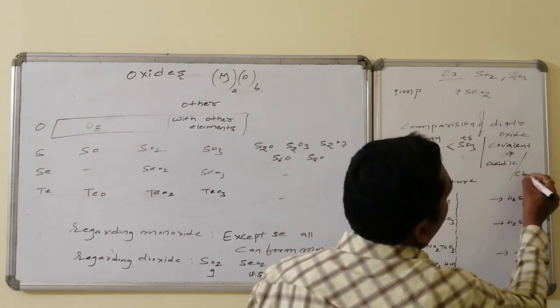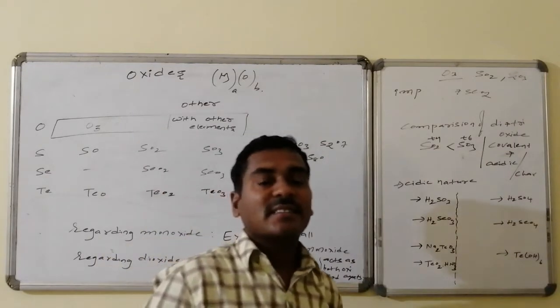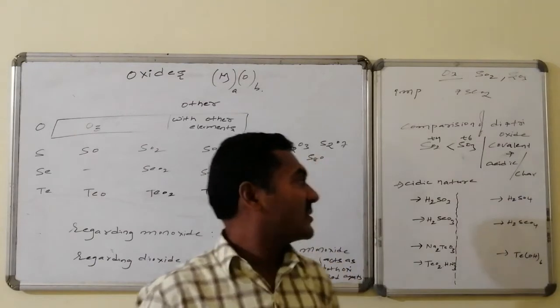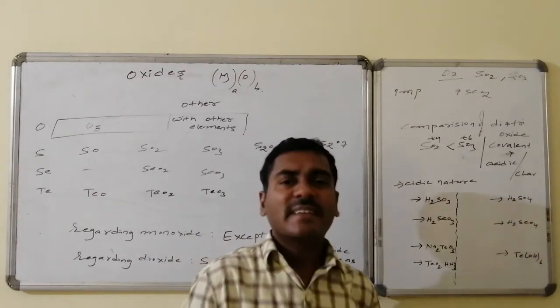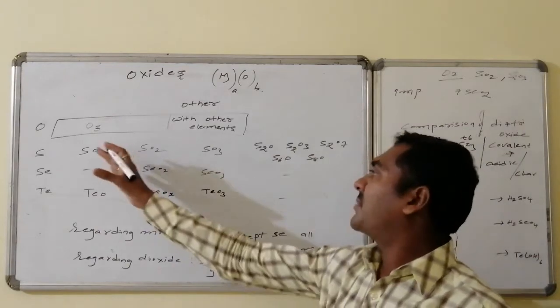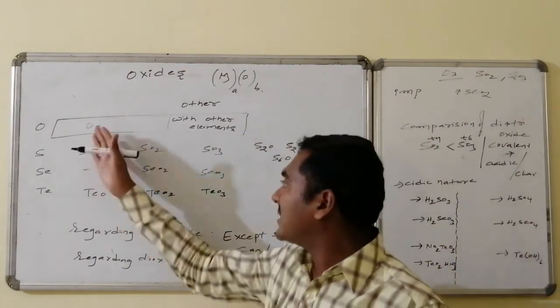And the acidic character is higher for the higher oxidation state of oxide compared to the lower oxidation state of oxide. And next one is acidic character. What will happen to the acidic character? From left to right we made the discussion. From top to bottom, what will happen?